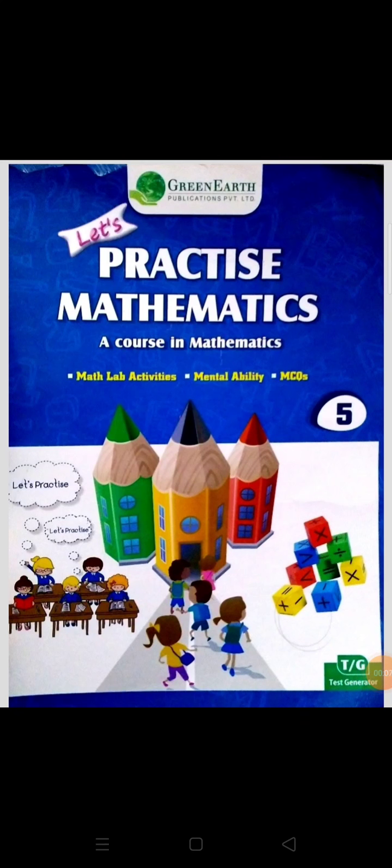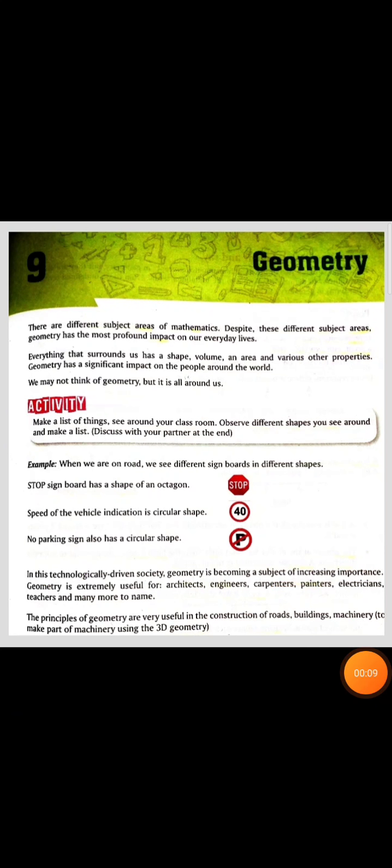Let's start the new chapter. Chapter 9 Geometry.